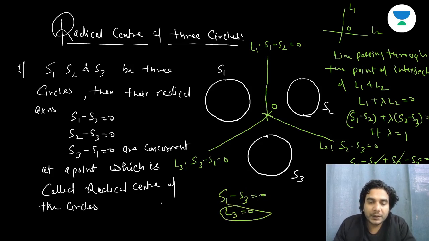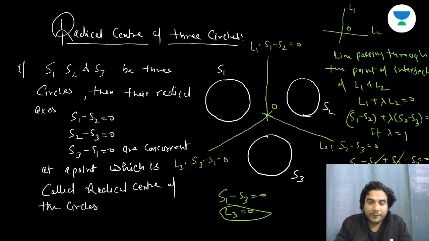So L3 belongs to this family, the family of lines passing through the point of intersection of L1 and L2. Hence we can say that L3 is also passing through the point of intersection of L1 and L2. So this is a small proof of this. That means all three radical axes are always concurrent at a point, no matter what the position of these three circles is, and that point is called the radical center.